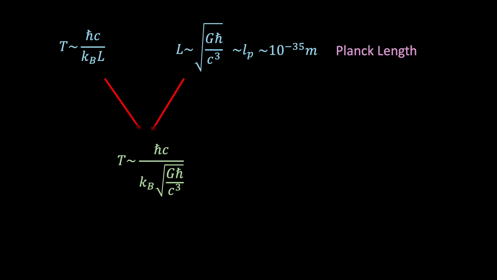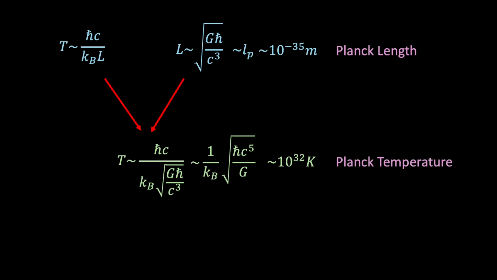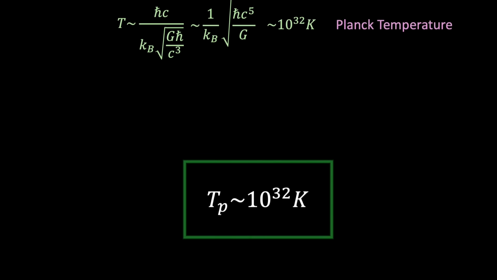And if we then sub in our relation for the Planck length and simplify, we find that the maximum temperature is given by the expression 1 over k times the square root of ħc to the 5 over G. And if we sub in the constants, we find a value of 10 to the power of 32 Kelvin. And this temperature is known as the Planck temperature, representing the theoretical upper limit of temperature in our universe.